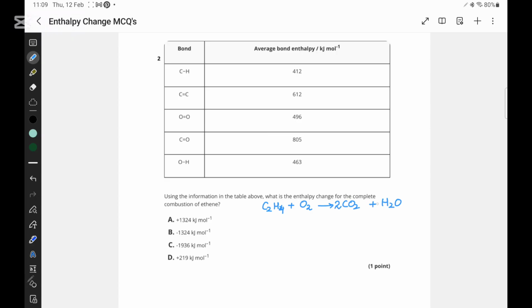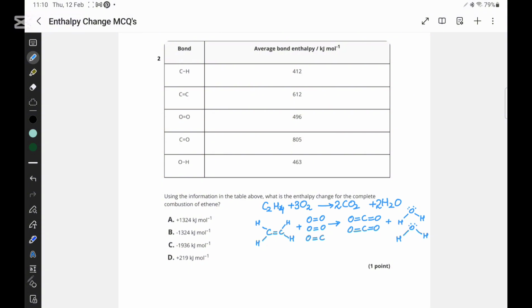So it is going to be 2CO2, then it is going to be 2H2O, and how many oxygen becomes? There would be 3O2. So if I'm drawing the structure, it is going to be like this: C double bond C, hydrogen is here, here, and there are three oxygen molecules, so they are going to be like this. And there are basically two carbon dioxide, so it's going to be O double bond C double bond O, O double bond C double bond O, plus oxygen, hydrogen, hydrogen, we have lone pair here, and then two water molecules.